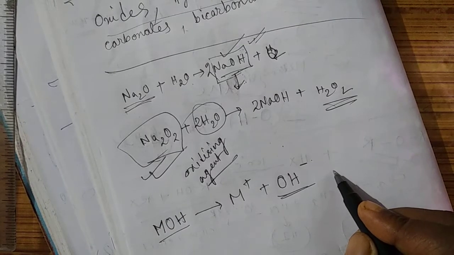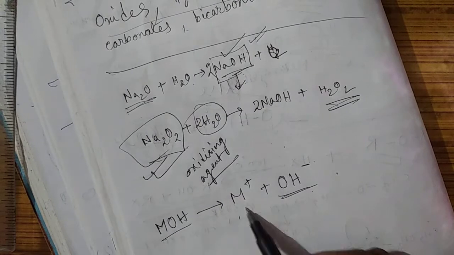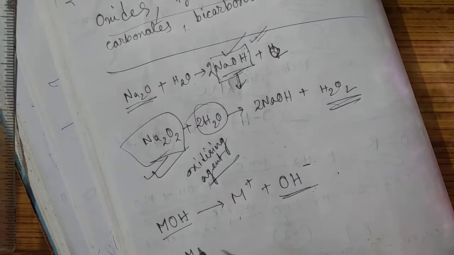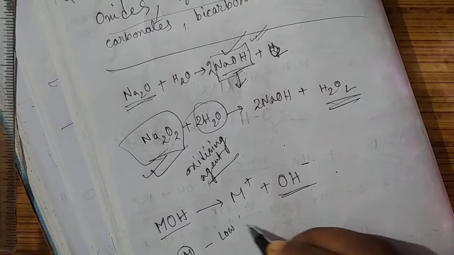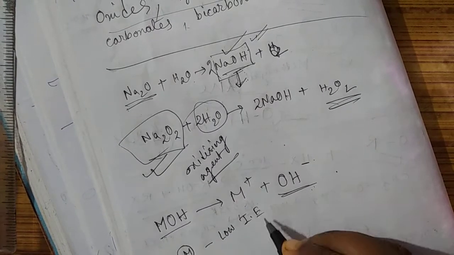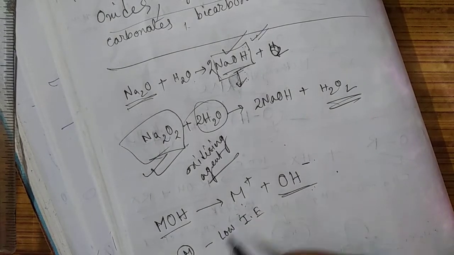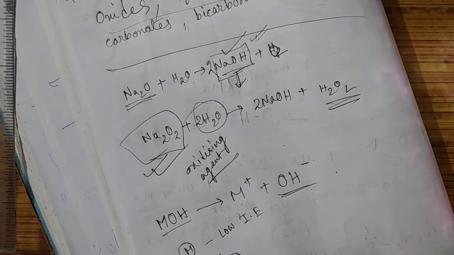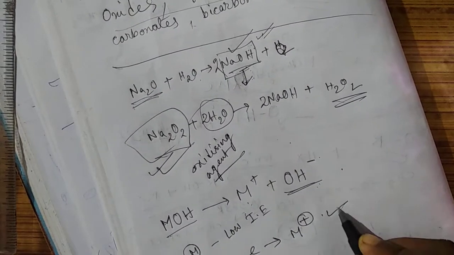Now why are they strong bases, why do they have a high tendency to ionize this way? Because these metals have very low ionization enthalpy, therefore they are able to form M+ ion. M will release an electron to give M+ ion to gain the octet configuration.